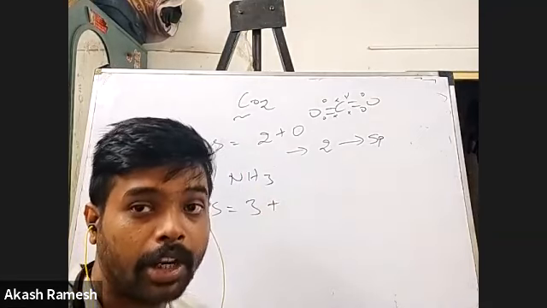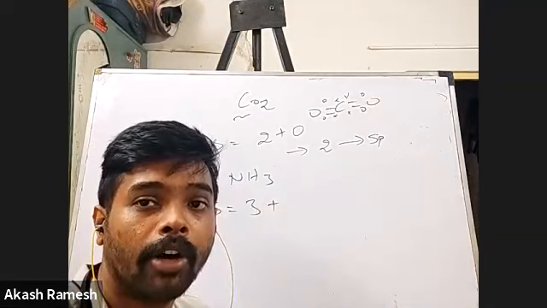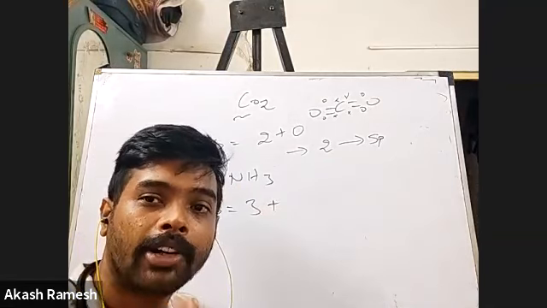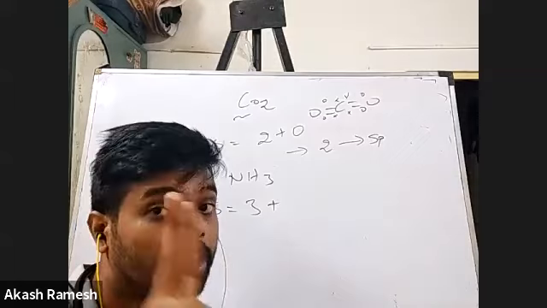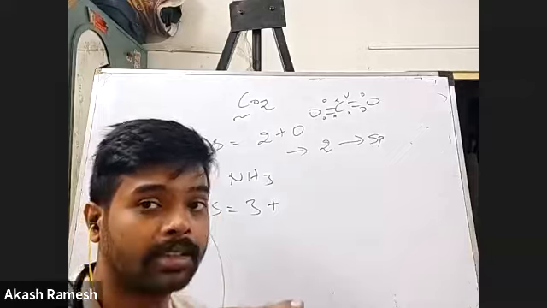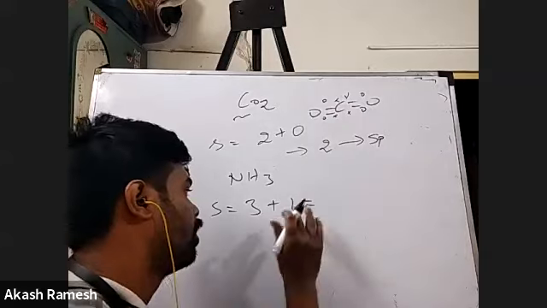3 of the electrons in nitrogen are involved in bonding. So how many electrons are still left in the valence shell without bonding? Totally 5, 3 are bonding, so obviously 2 electrons are left. So how many lone pairs? 1 lone pair. Very good. So I have 1 lone pair.